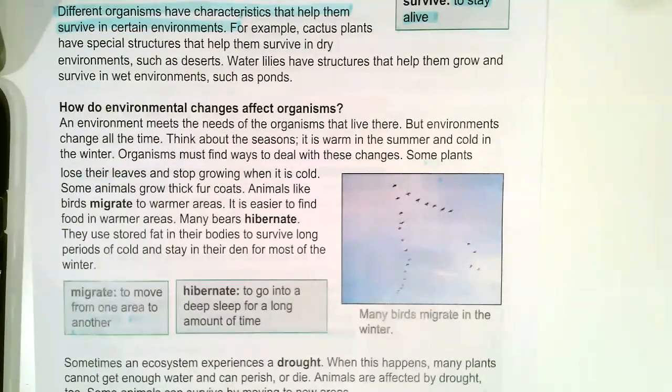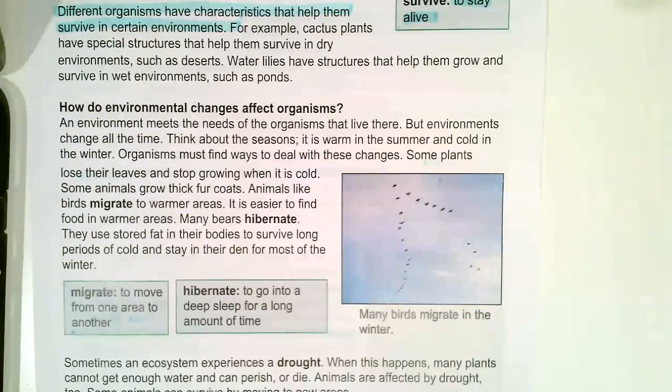Some plants lose their leaves and stop growing when it is cold. Some animals grow thick furs. Animals like birds migrate to warmer areas. It is easier to find food in warm areas. Many bears hibernate. They use stored fat in their bodies to survive long periods of cold and stay in their den for most of the winter.